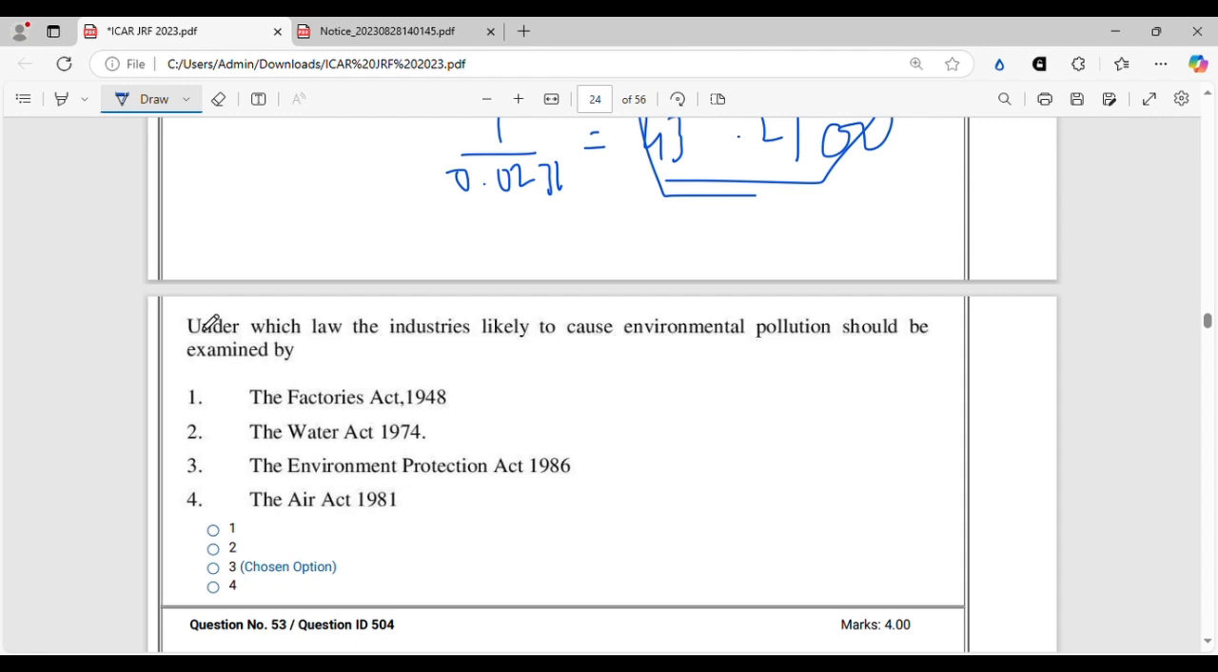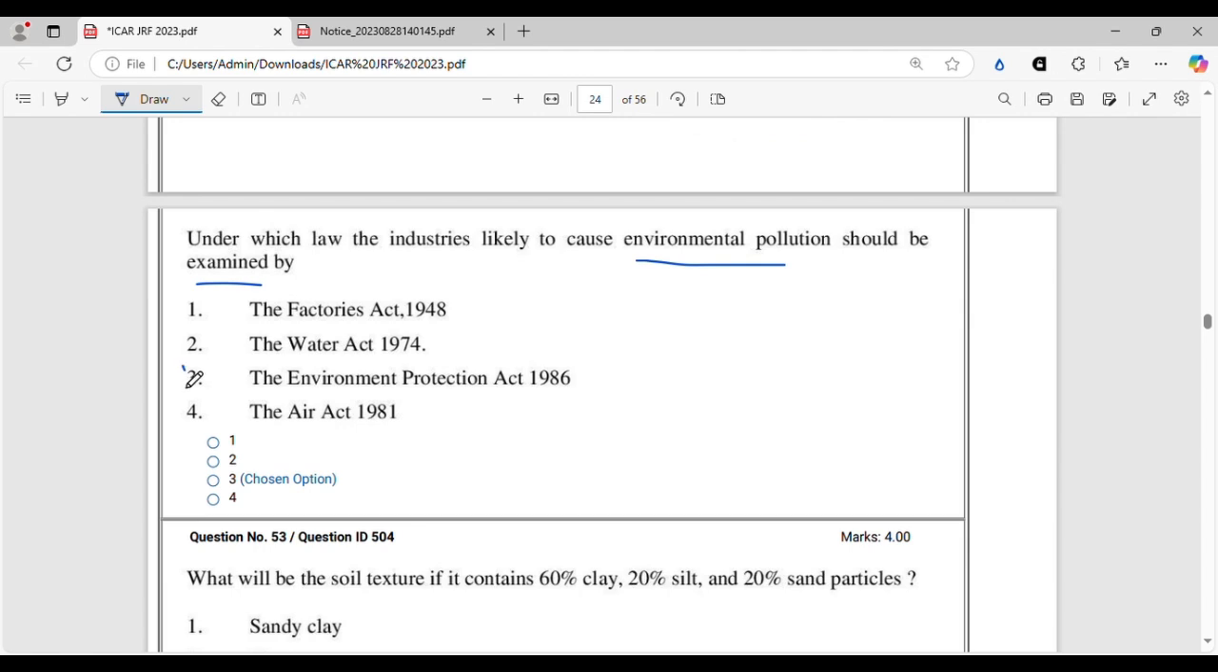Under which law the industry is likely to cause environmental pollution should be examined? This we all know, that is the Environmental Protection Act of 1986. Option 3 will be the correct option.